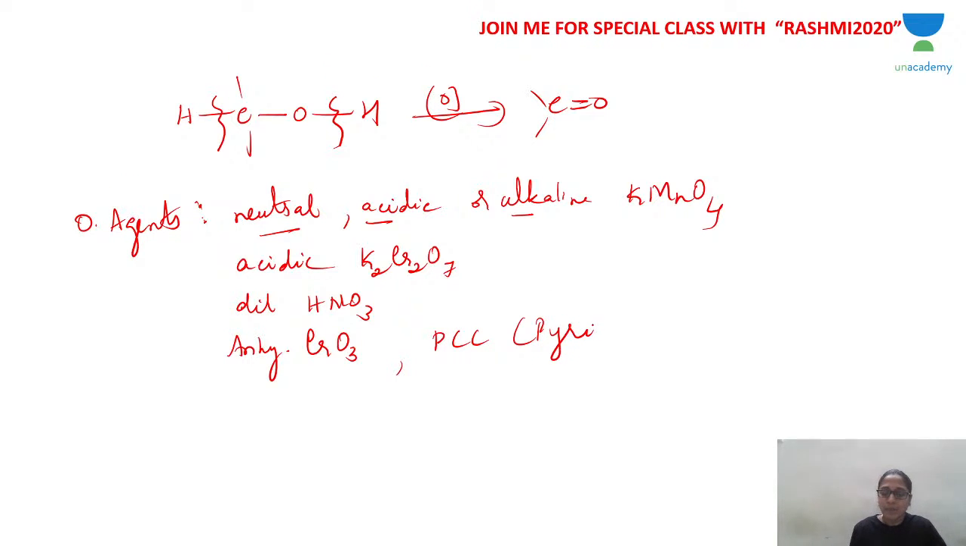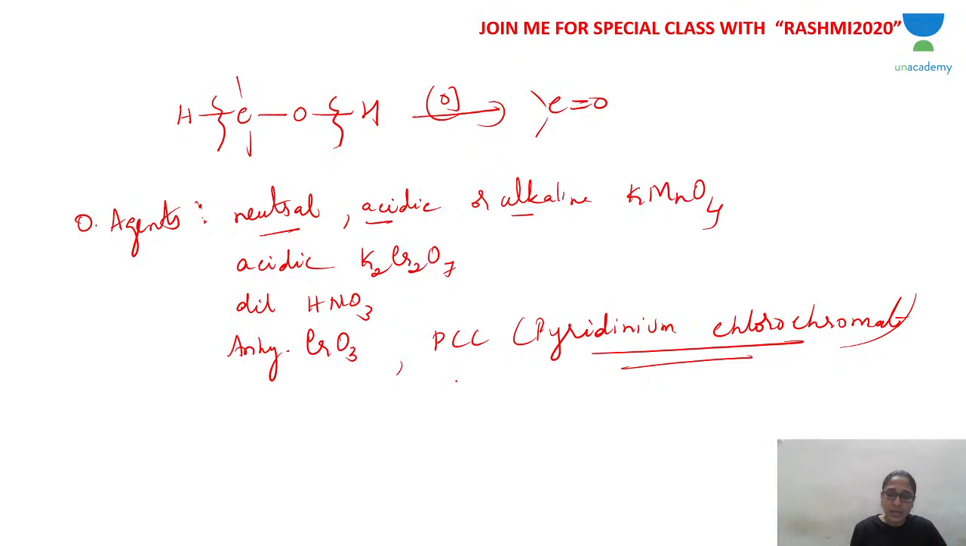Pyridinium chlorochromate. About this I will give you a little more information. Pyridinium chlorochromate I will be discussing in a little more detail. Pyridinium chlorochromate is also called Corey's reagent. You can use any one of these compounds or reagents as oxidizing agents.